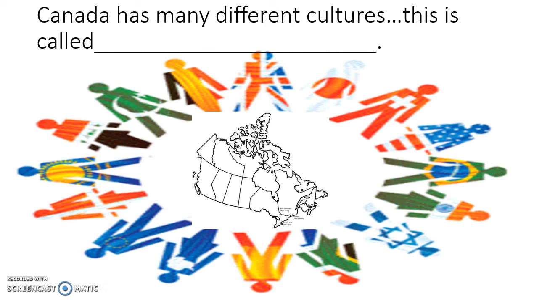Canada has many different cultures. This is called what? Again, they've got a lot of different ethnic groups, a lot of migrations from various countries. It's called multicultural or multiculturalism.